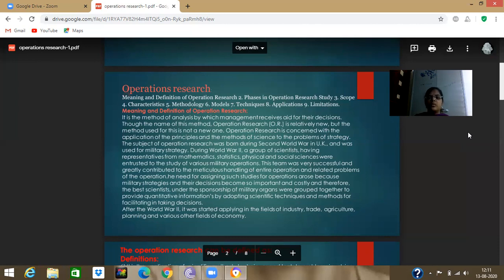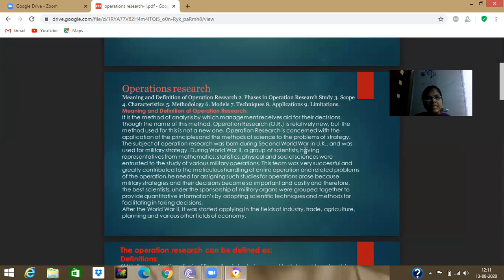So the meaning of operations research is this: if we have a question and we get a number of solutions, but we don't know how to choose the correct answer, then by applying operations research, we can get a good and better solution. The good and better solution is nothing but the optimum solution. So this is the meaning of operations research. It is the method of analysis by which management receives aid for decisions.